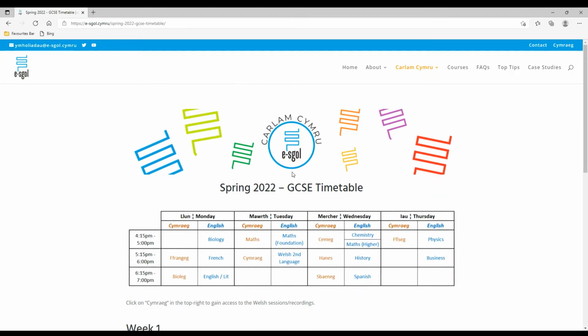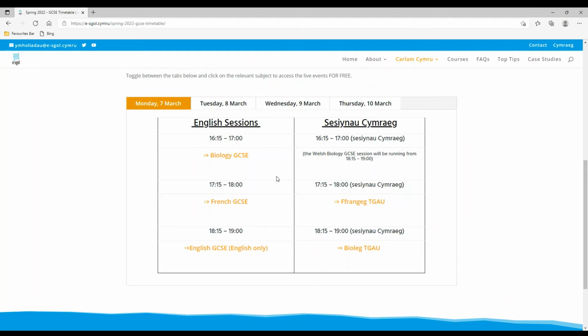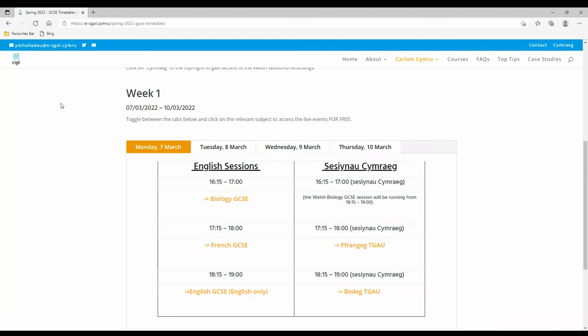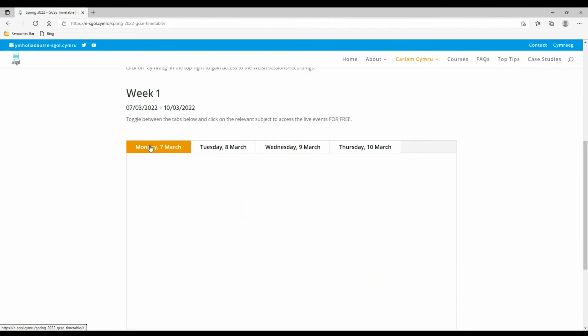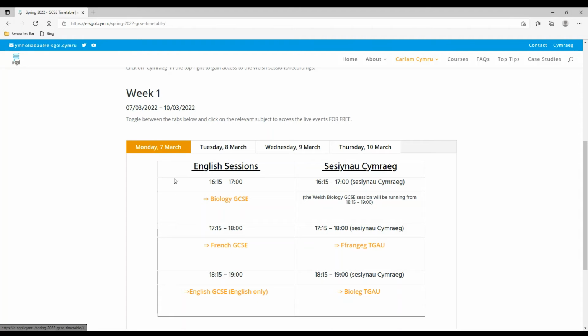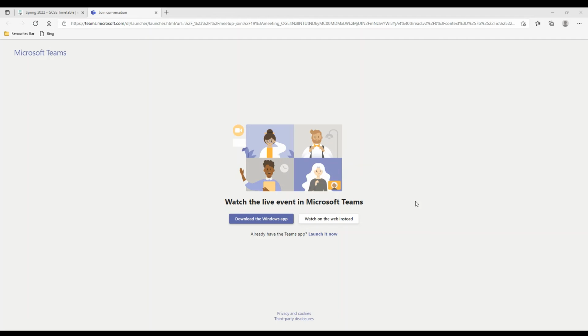timetable. As you move down the page, the links for the live events will appear under the weekly timetable. Navigate between the tabs for the week and click on the relevant subject to access the free revision session. For example, to watch the GCSE biology session, click on the relevant link and you will be transferred to the event via Microsoft Teams. You can either watch the event via the web or through the Microsoft Teams app.